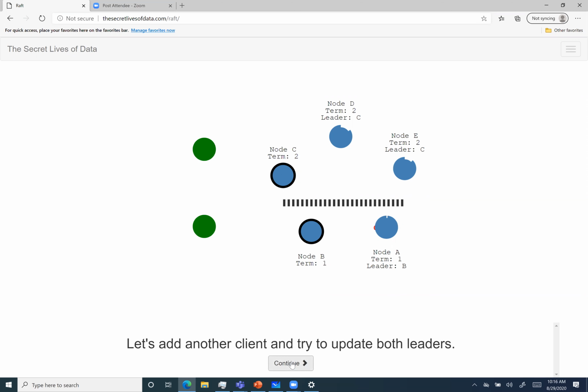Now we have the scenario where a client will send a request to B and B will send it to A, but it's not a true request. It should not be replicated to all the logs, and it's not possible anyway because it would fail. It will not reach the consensus of a majority, right?